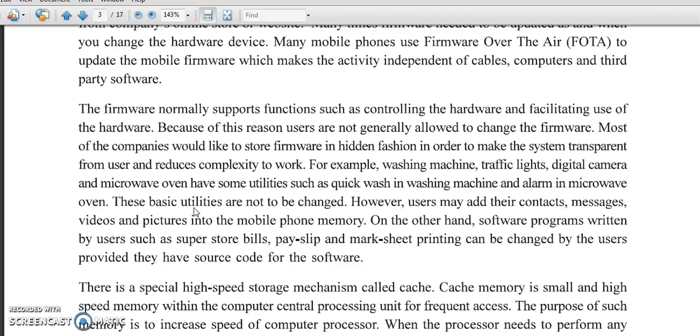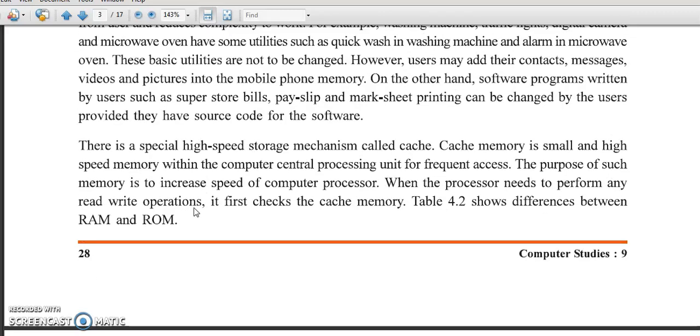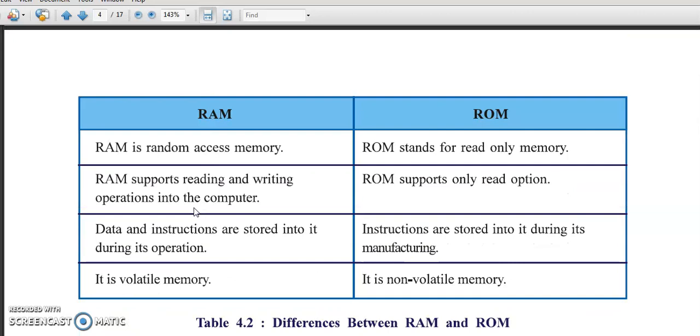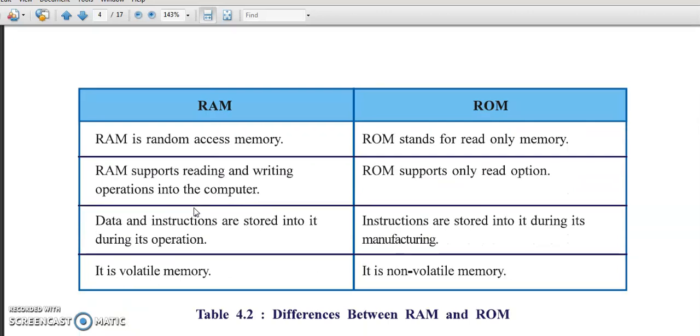When we start our computer, the memory which runs our system, which is required to start our system, is called primary memory. There are two types of primary memory, RAM and ROM. RAM stands for random access memory. ROM stands for read-only memory.